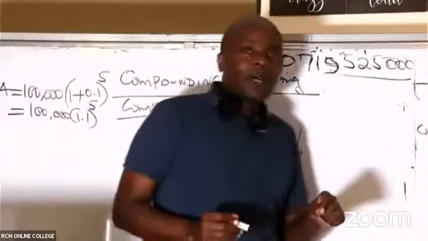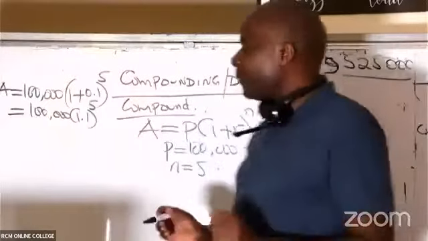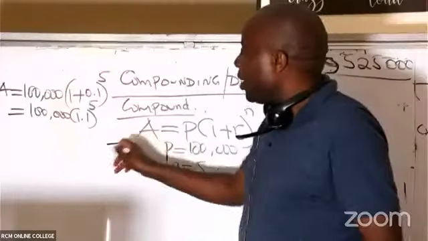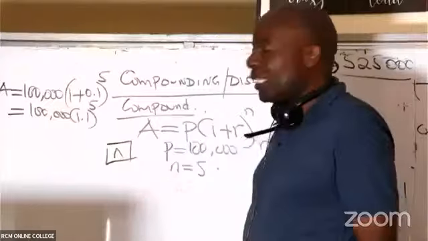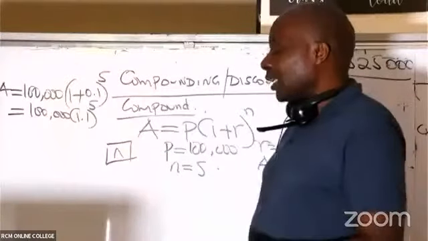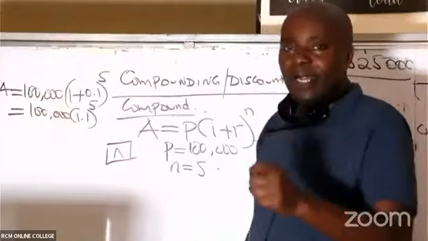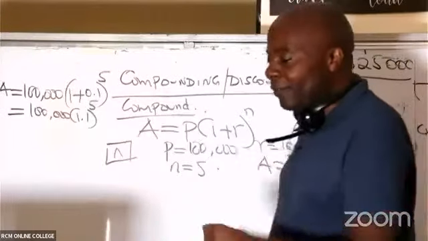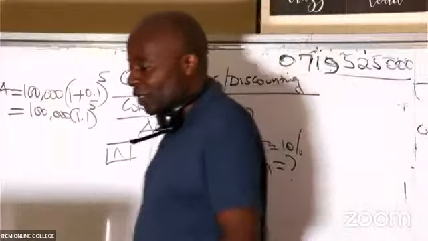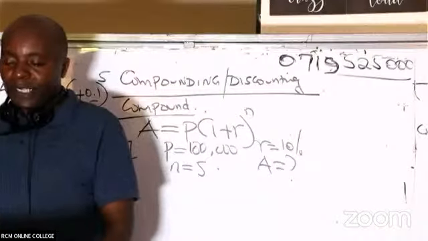Let's ensure that all of us are able to use the raise-to-power function in our calculators. It appears like this, the one that has got one bullet there. So you say 100,000 times 1.1 raised to power 5. At the end of the day, what are we getting here? I would want somebody to tell me the figure that we're getting.